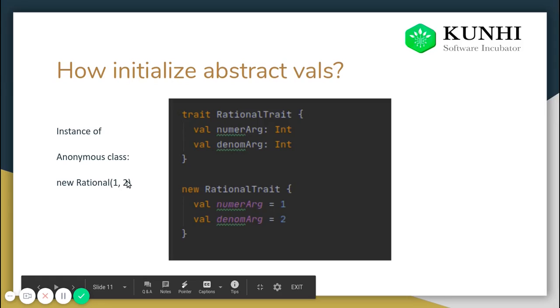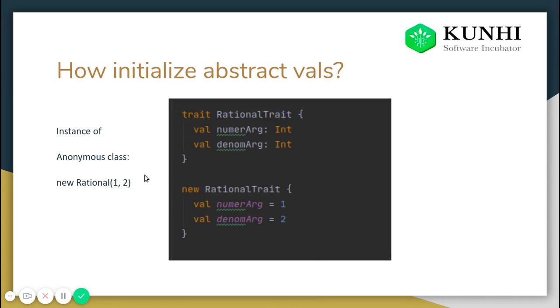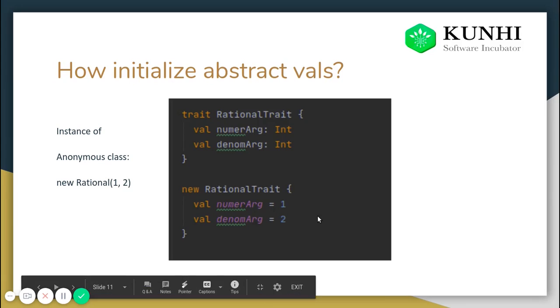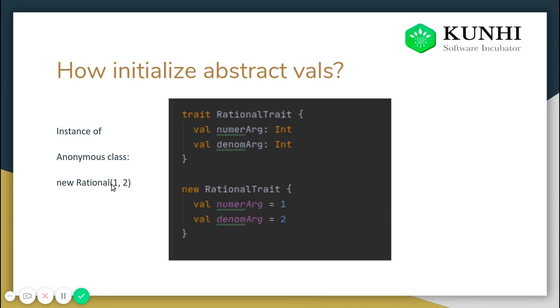New rational 1 2 and new rational trait with numerator equal to 1, denominator equal to 2. Yes, this part should actually be a new rational trait. So we have initialized the variables of the trait with 1 and 2.